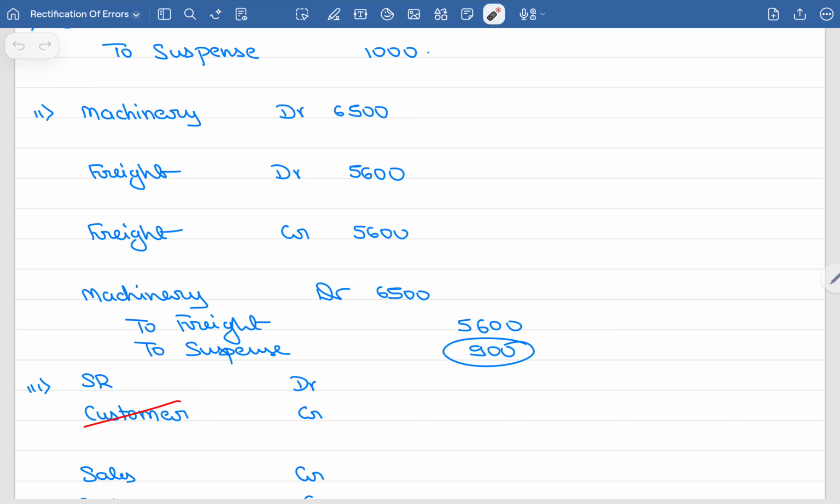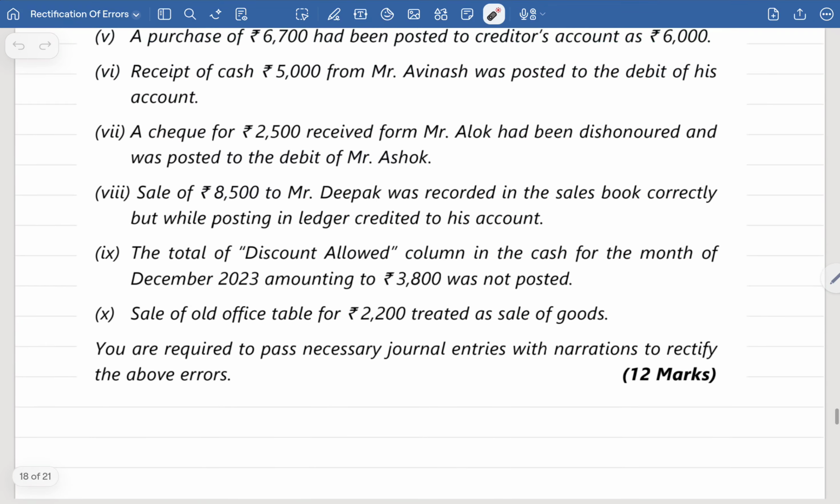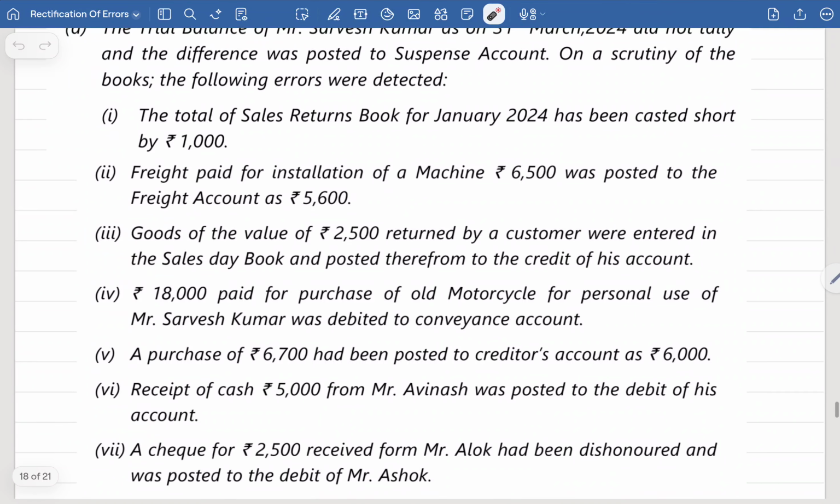My journal entry is not yet tallied. My debit is 6500, credit is 5600. So still I require a credit of how much? 900. This 900, I do not have any account available, so I will use which account? Suspense account for completing this journal entry. Easy question, so you have to be careful. Machinery account, freight account, and this amount is also very important in this second entry.